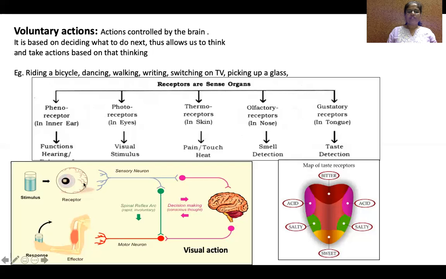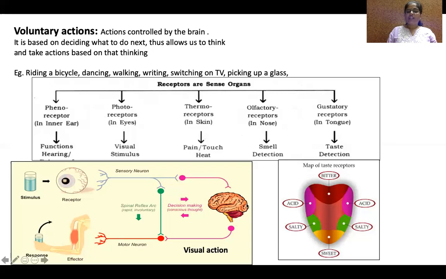The receptors present at the eyes see the stimulus, and that message is passed through the dendrites of the sensory neuron attached to the receptors of the eyes. It passes the message in the form of electrochemical impulse. We had seen it passes in the form of electrochemical impulse through this sensory neuron, and reaches the brain. Eyes, right, it reaches the back of the brain because it is related to vision.